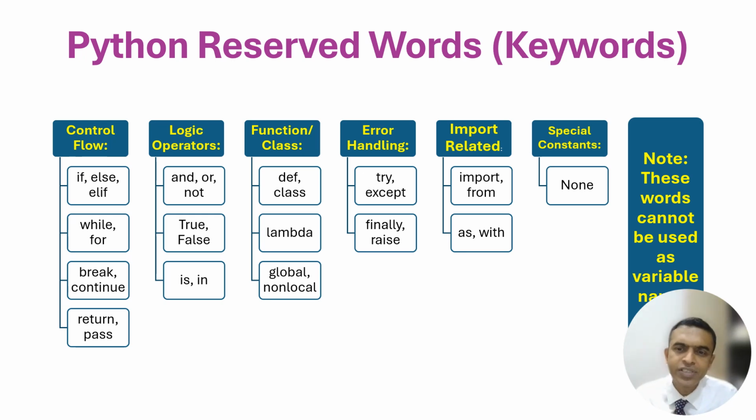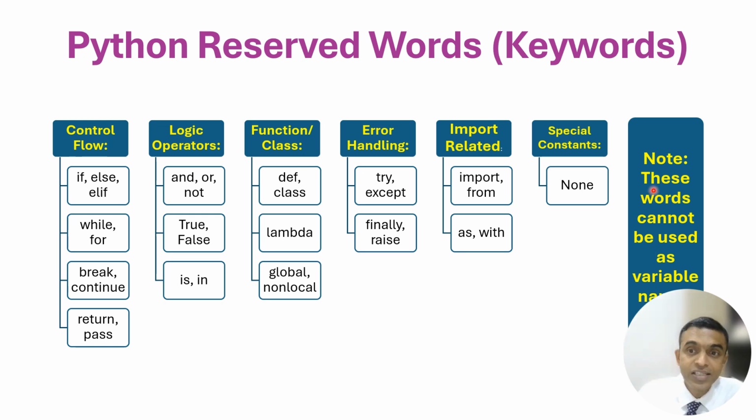Python also has keywords. What is a keyword? Keyword means when you use that word, what it's supposed to do is already predefined. Such words are required in control flow statements, logical operators, defining functions or classes, error handling, import-related things, or some special constants. So these are called keywords, and there are 30 keywords. Mind you, such a huge programming language goes with just 30 keywords. So these are the keywords.